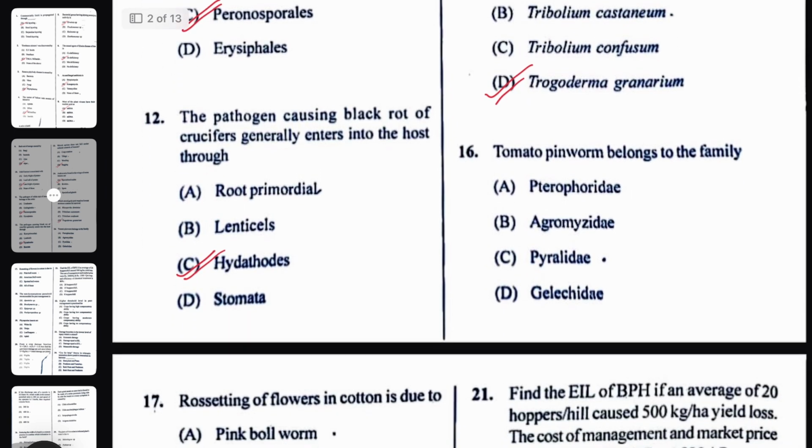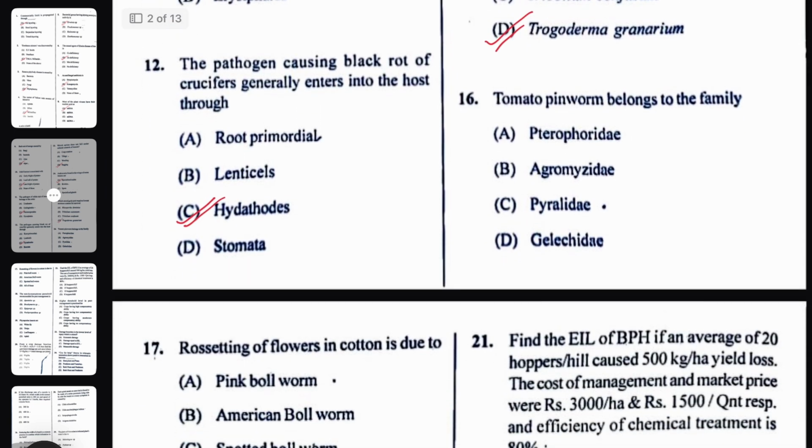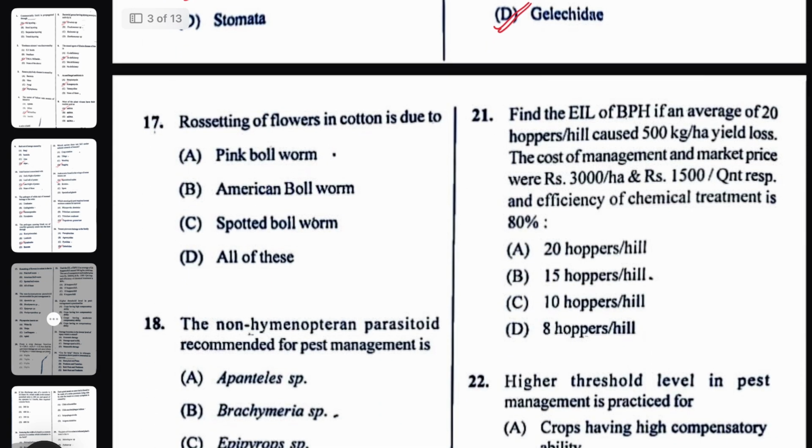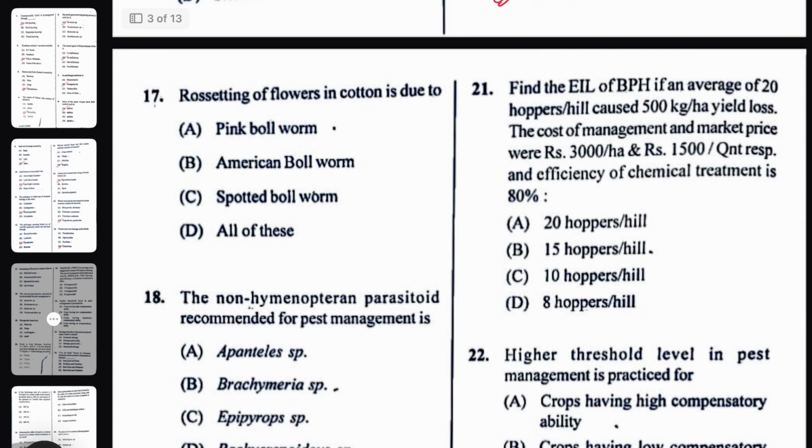Next question, tomato pinworm belongs to family Gelechiidae. Tomato pinworm, the scientific name is Tuta absoluta, belongs to family Gelechiidae. Next question, rosetting of flowers in cotton is due to pink bollworm. The scientific name of pink bollworm is Pectinophora gossypiella.